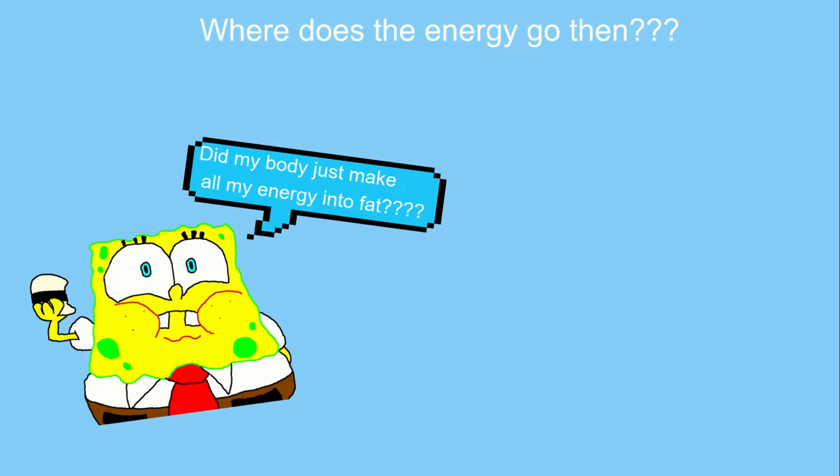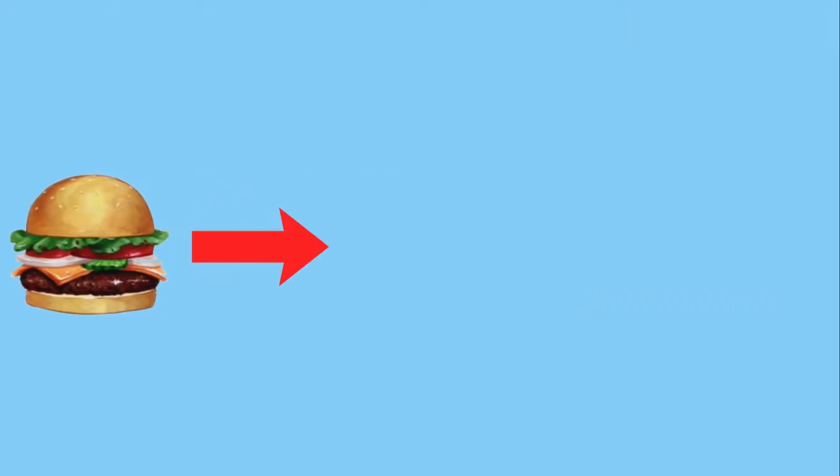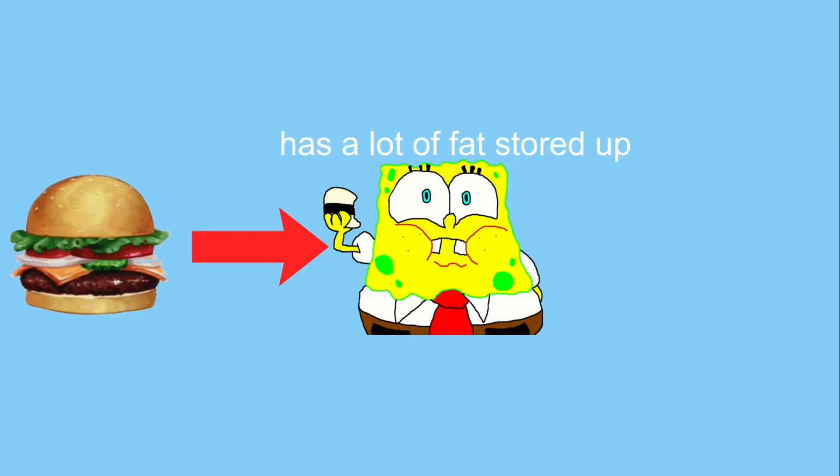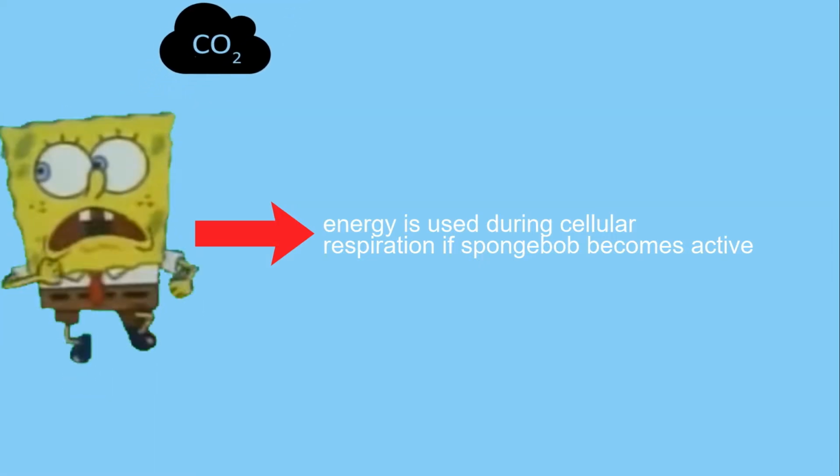Our bodies get the energy needed to do processes such as cellular respiration by first getting it from our food source, which can also be called the glucose. The energy from the glucose then gets used up instantly if we become active, or gets stored up in our bodies to be used as energy later on, also called fat. If we use up the energy before it gets stored as fat, the energy gets transferred during cellular respiration. The energy is used in the form of glucose, and the end results are carbon dioxide and water forming.